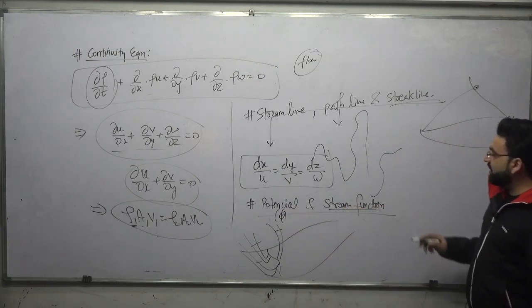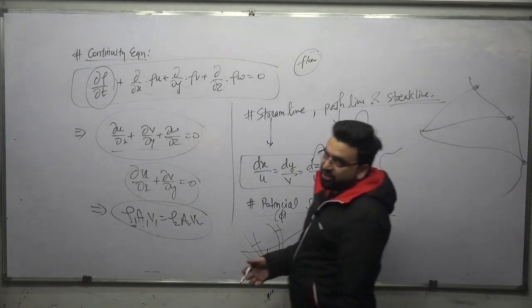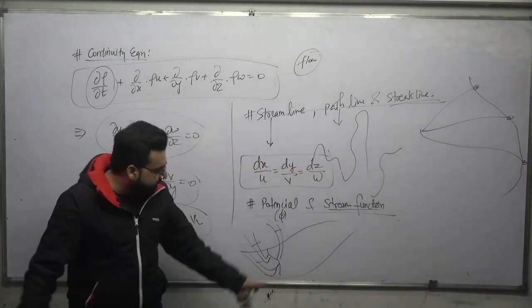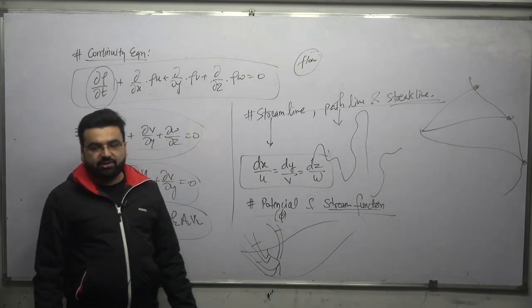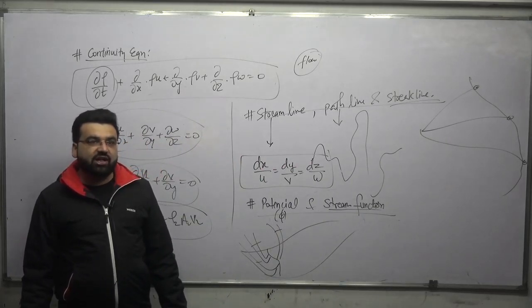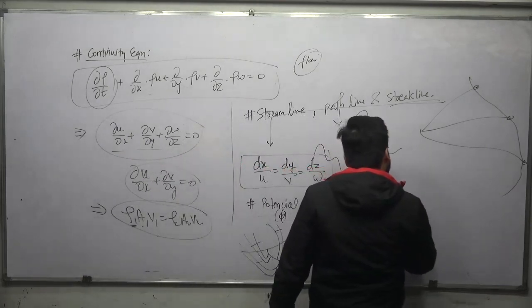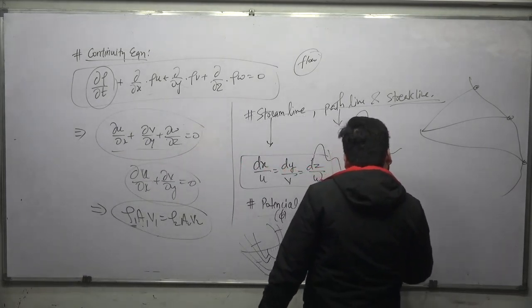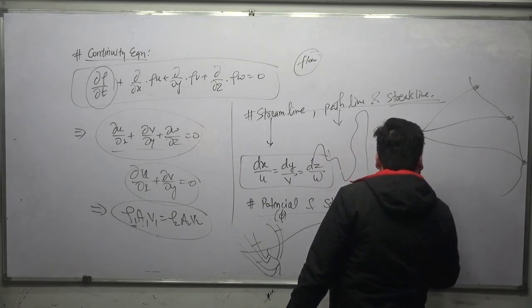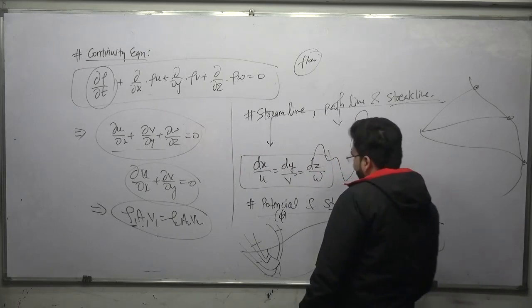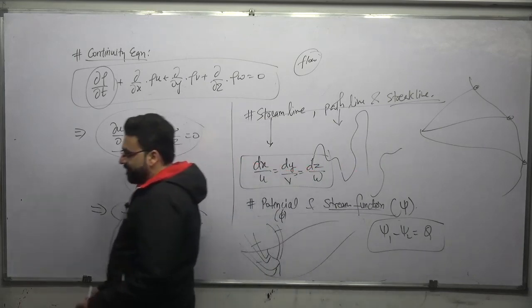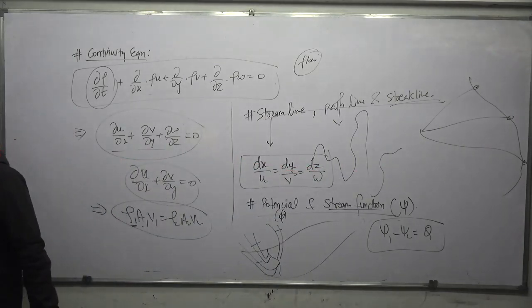What is a stream function? It basically tells you about the discharge. As you go from this particular point to this particular point, the discharge must be changing. How much the discharge is changing is told by the stream function, which is psi. So psi 1 minus psi 2 gives you the discharge. Potential gives you the potential difference or the head, and psi gives you the discharge.